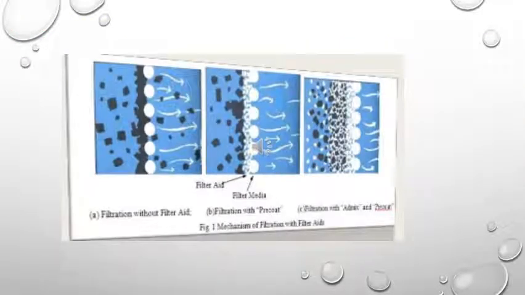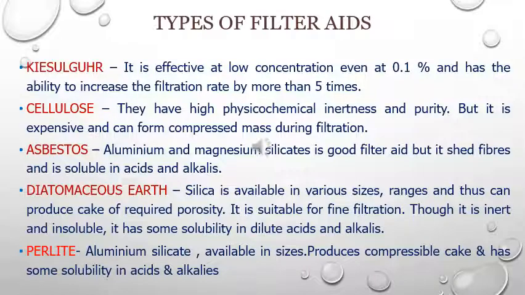So as discussed in the previous slide, this filter aid will form a layer or cake which will be porous over the filter media. The third diagram shown in this picture is a mixture of two filter aids. So we see that the thickness of the cake formed by the filter aid will be more in this case, and it will be highly porous in nature.